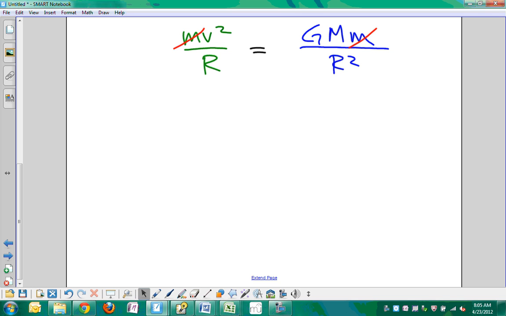Now, is this true for satellite 1? Yes. Is this true for satellite 2? Yes, this is a generalized expression equating centripetal force and gravitational force, right? And because gravitational force is not the same, this is what Christy was saying earlier, then the centripetal forces are not the same. But something's the same. In fact, a couple of things are the same. Well, G's a constant, so that's a giveaway. We know that's the same for each of them. Yes, the mass that they're orbiting is the same for each one of them.